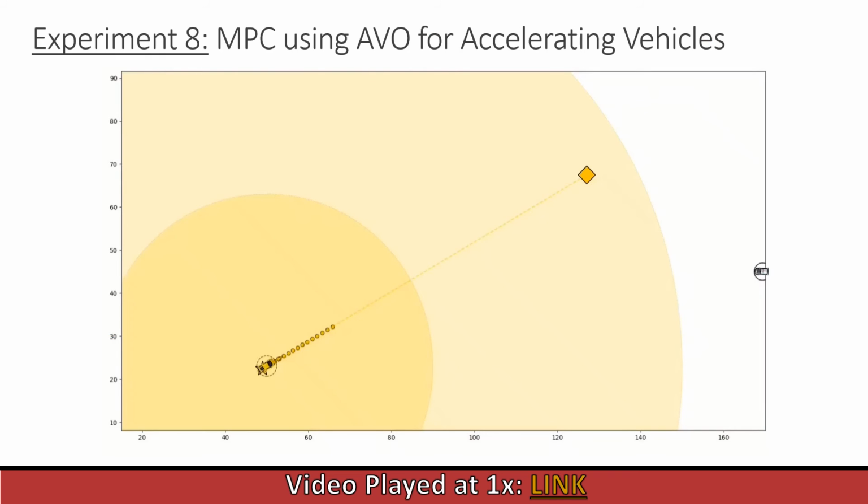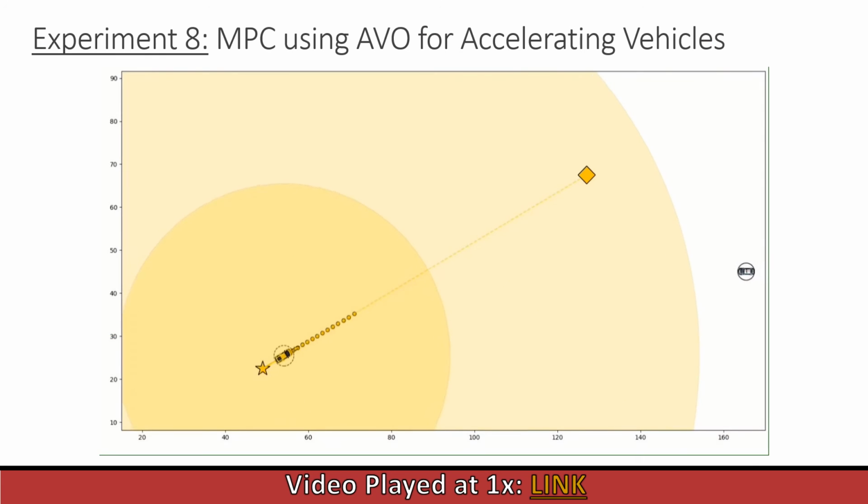So here we have a similar situation where the police car is accelerating at 8 meters per second squared, but here we see that the vehicle effectively increases its velocity and avoids this obstacle. It's slightly confusing to understand what actually happened. So let's overlay both these results. But before that, let's look into the results of the graphs for AVO.